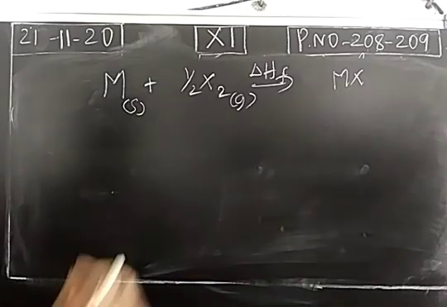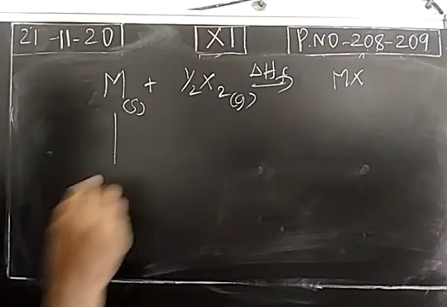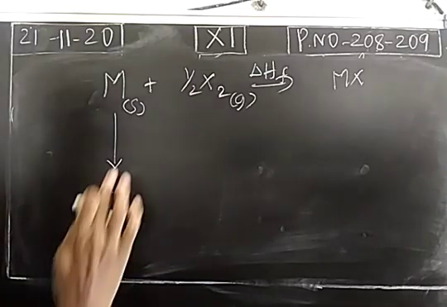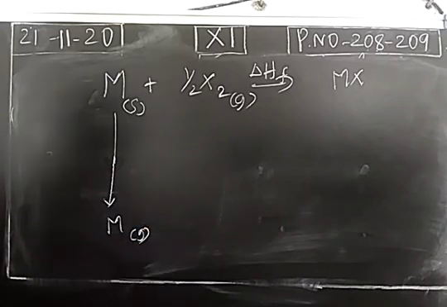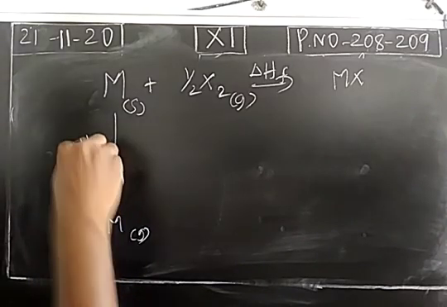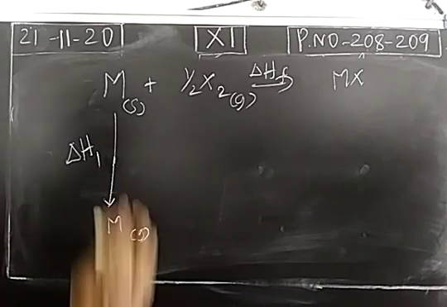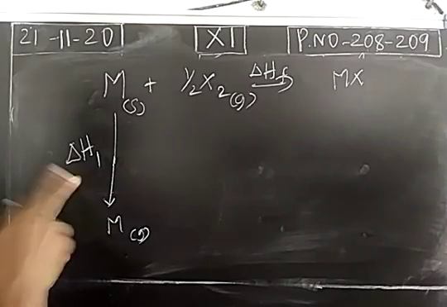The reactant may be converted into product by taking more than one step. Consider a solid metal converted into a gaseous metal atom. The process is called sublimation, and the enthalpy change is taken as delta H1. Solid metal is directly converted into gaseous metal atom without becoming liquid.